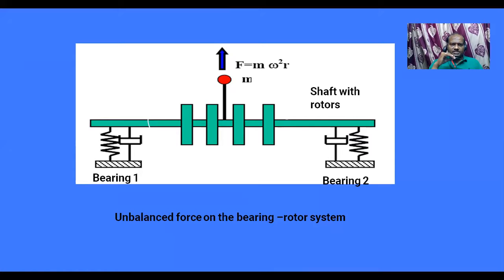So it loses its function when the distribution of the green rectangular bars is unequal. This system shows unbalanced force on the bearing of the rotor system. How can we say it is unbalanced? Because if you observe the system, it seems to be equally distributed. Due to the spring, vibrations are going to be generated and these are going to fail. So to bring this system into balance, we have to add certain masses.